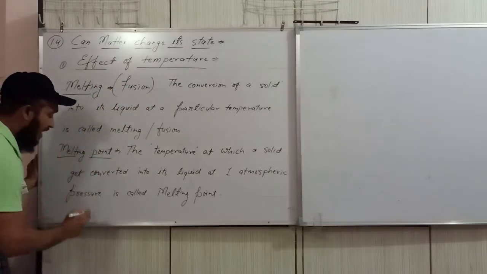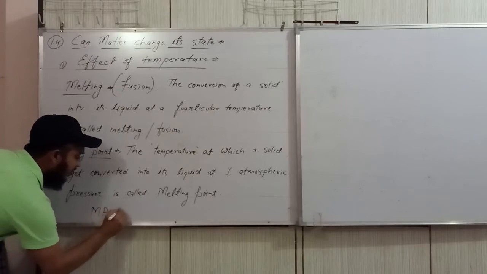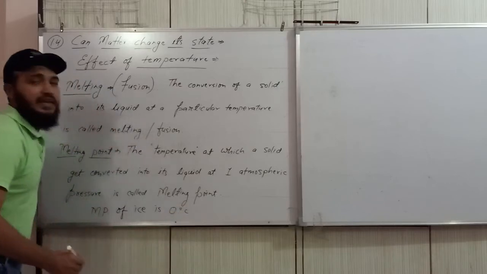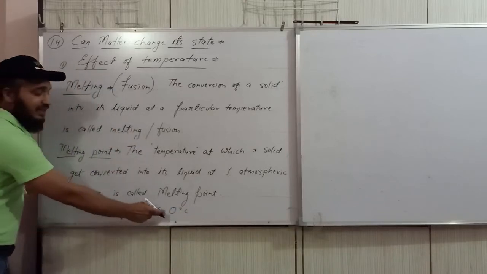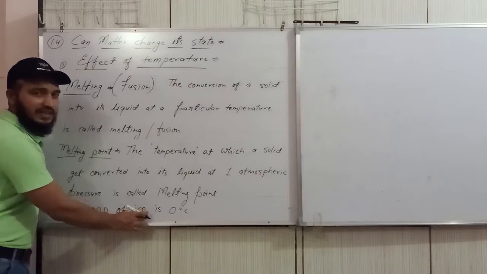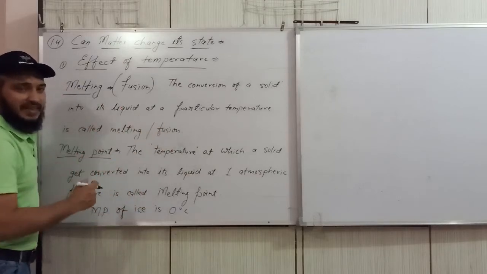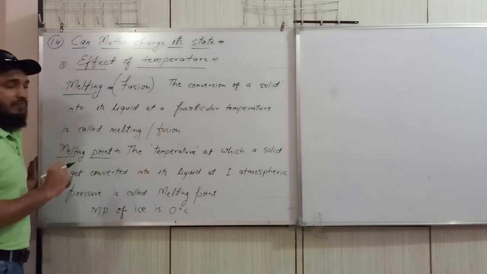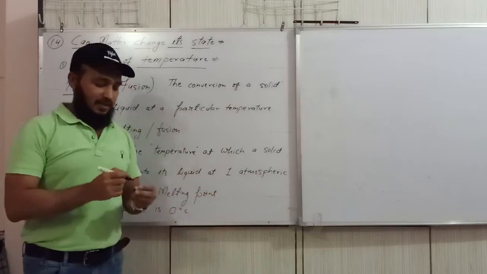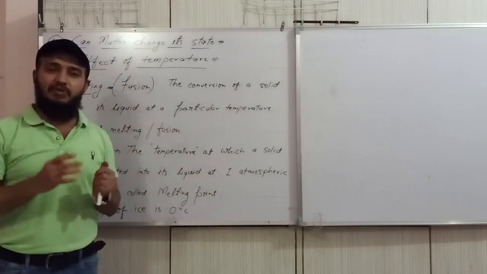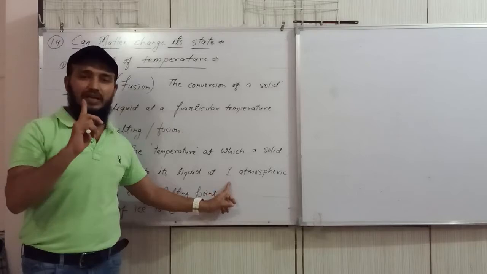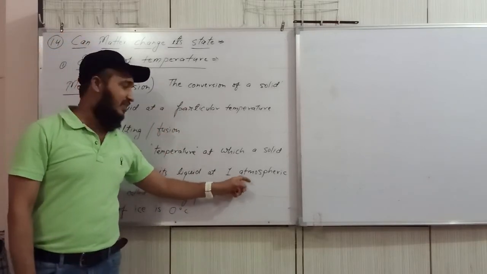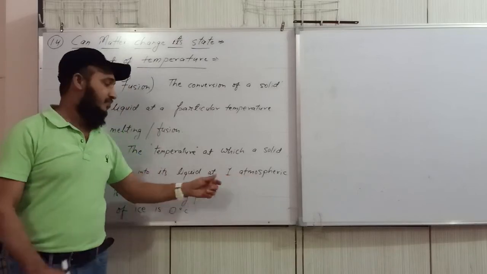What is the melting point of ice? The melting point of ice is 0 degree centigrade. Means at 0 degree centigrade, ice which is in solid state gets converted into its liquid state. So the melting point of ice is 0 degree centigrade at 1 atmospheric pressure. What is atmospheric pressure? The pressure due to our atmosphere. It is always considered as 1.